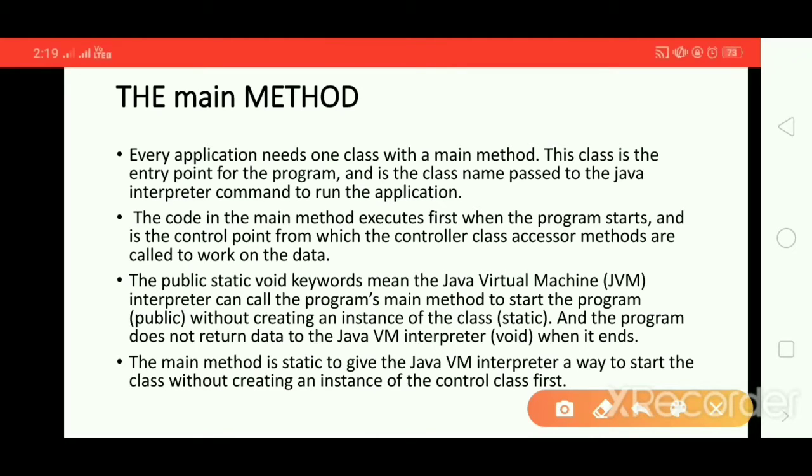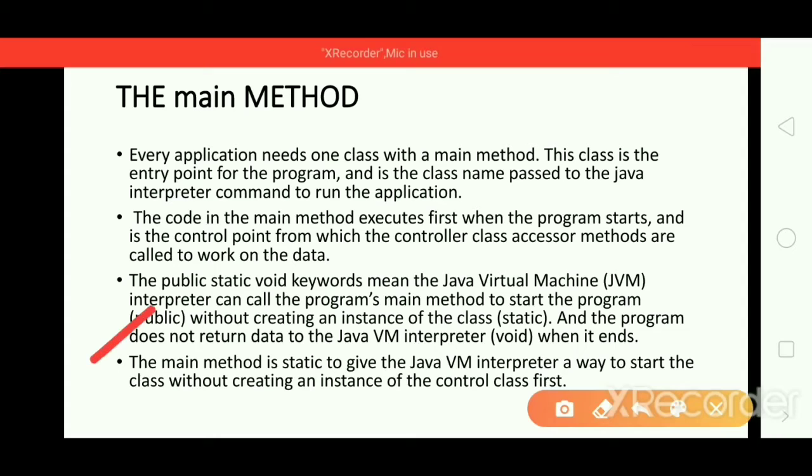The program does not return data to the Java interpreter when it ends. When your program finishes executing, it is not going to return data of any kind. It may be an integer or another type of data, floating, any values. It is not going to return, because why? It is declared with the void return type. No need to return any values to the main.